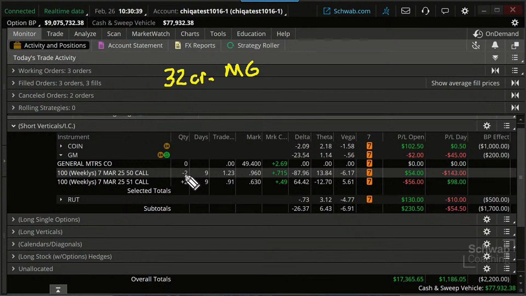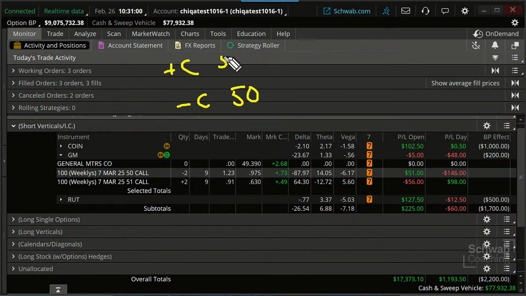Let's say we have a stock, and I'm just going to jot down that 32 because I'm going to have to erase it here to get my little scratch pad off. Okay, let's say at expiration, so we have a 50 short call. I put minus C for short call. I have a long call at 51. And I've got two contracts here, but that doesn't matter.